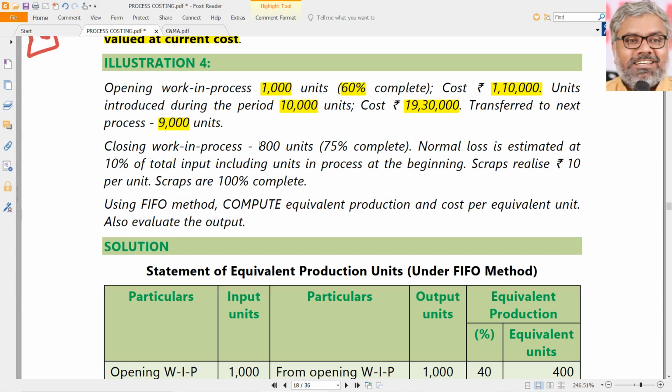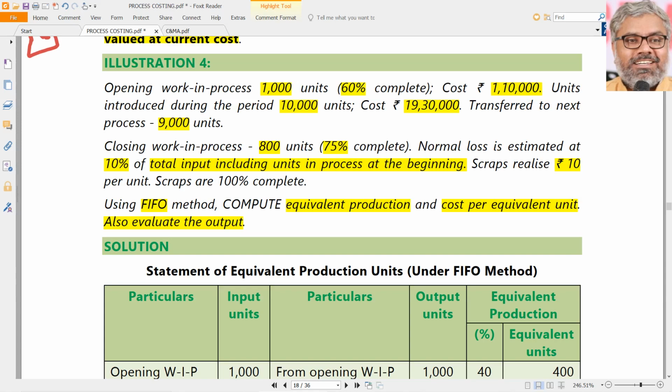So closing work in progress is 800 units, which is 75% complete. Normal loss is estimated at 10% of total input, including the units in process at the beginning. So read it carefully. Normal loss is on total input, including the units in process at the beginning. So from that we can find out what is normal loss and how much is abnormal loss. Scraps realize 10 rupees per unit. Scraps are 100% complete, we know that. Using the FIFO method, compute the equivalent production, first point, and also the cost per equivalent unit. Also evaluate the output. Evaluate means value. Compute the value of output.